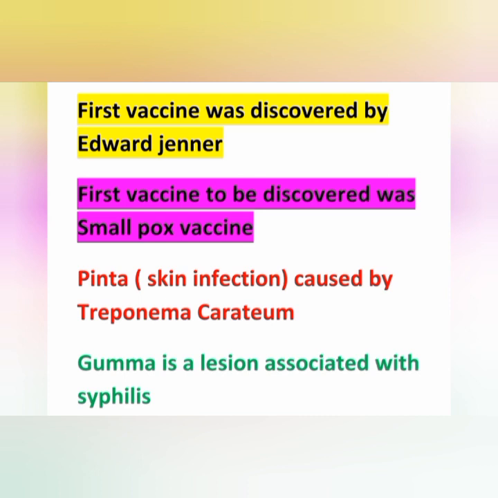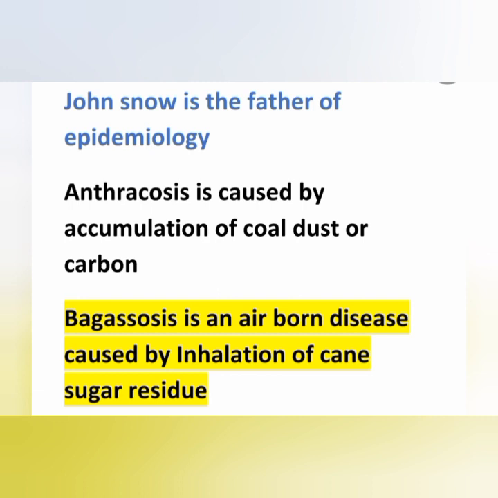And Pinta is a skin lesion caused by Treponema carateum. And Gumma is a lesion associated with syphilis. It's a destructive lesion, occurs in tertiary stage of syphilis. And John Snow is the father of epidemiology. And anthracosis is caused by accumulation of coal dust or carbon. And bagassosis is an airborne disease caused by inhalation of cane sugar residue.